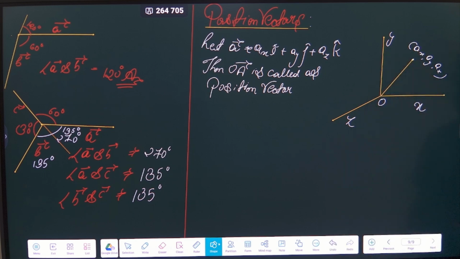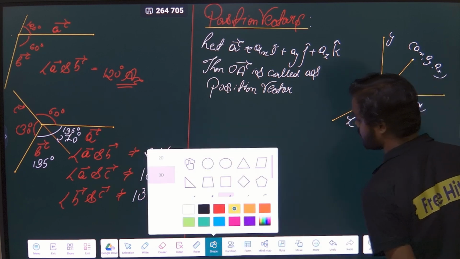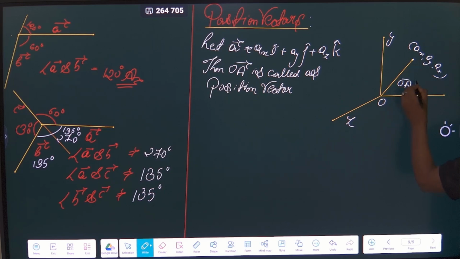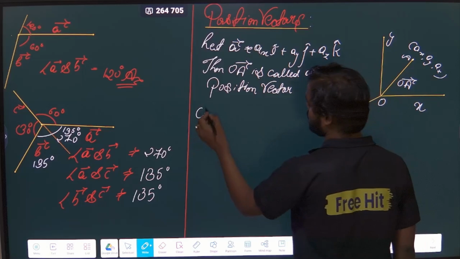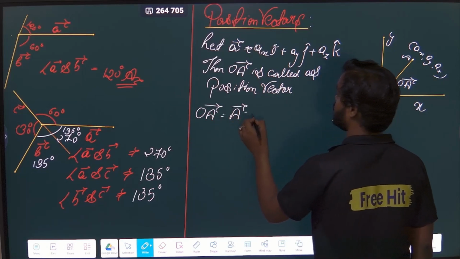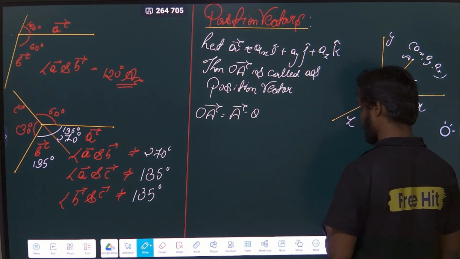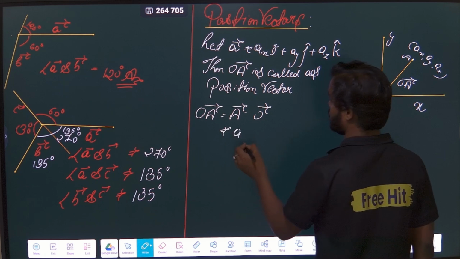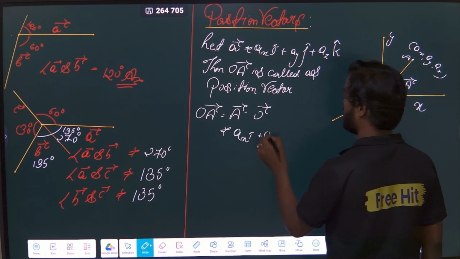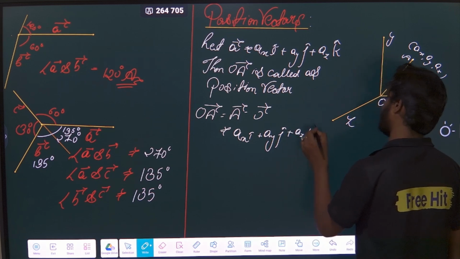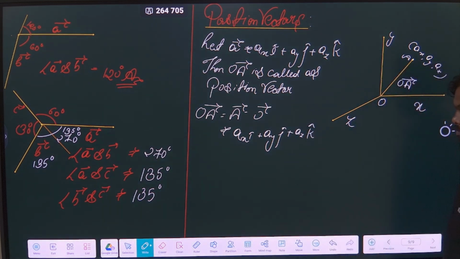I simply join this, so what I will get is the OA vector. This is my OA point. So my OA vector will be defined as A vector minus O vector, that is equal to nothing but Ax i cap plus Ay j cap plus Az k cap, and this is termed as a position vector.